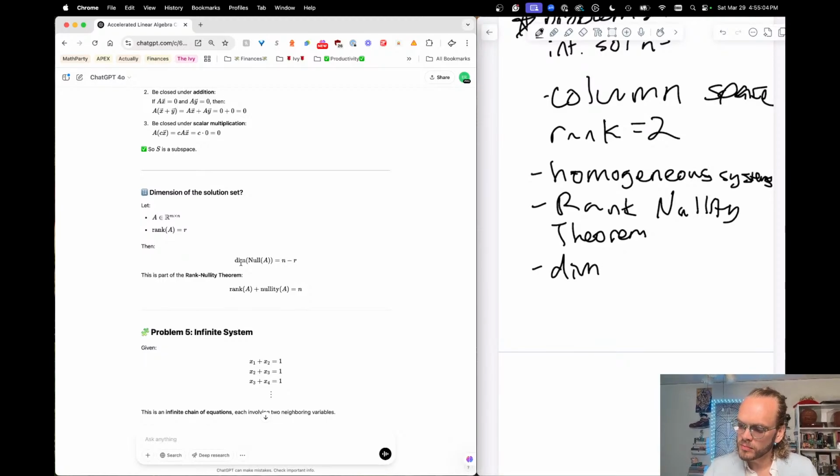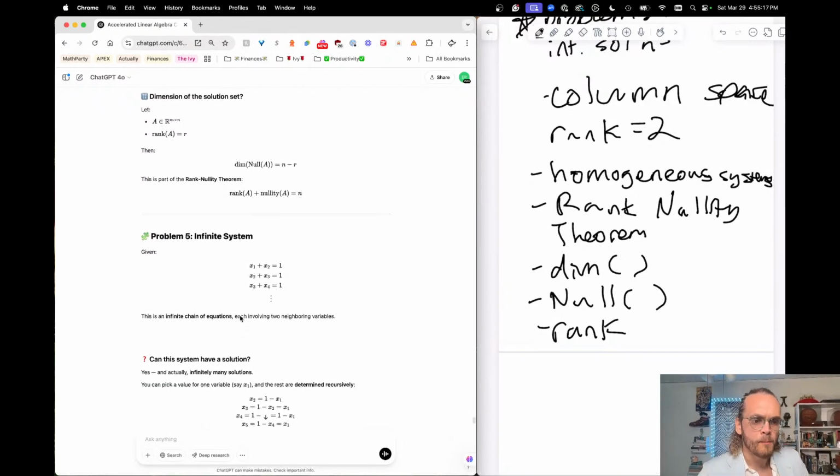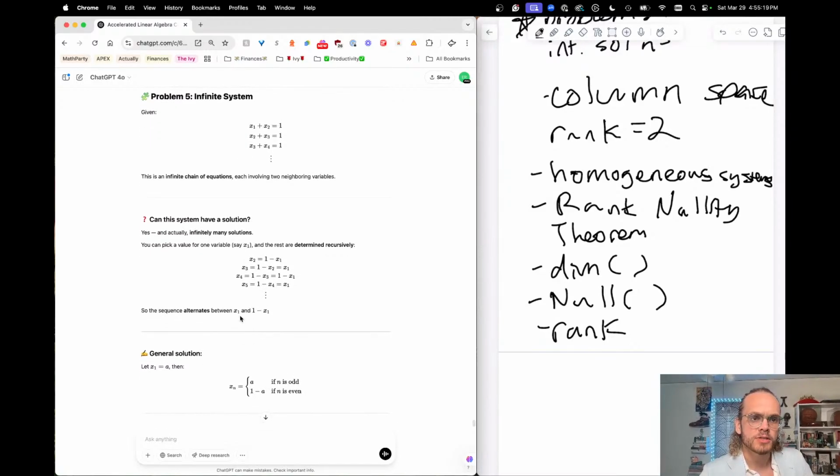Dim, null, and rank. So clearly there's some terminology for matrices and linear algebra that I'm missing. It can be done though. It shouldn't take too long.